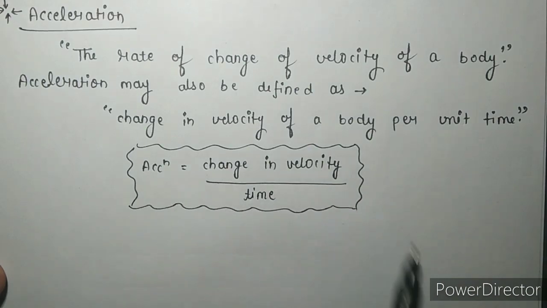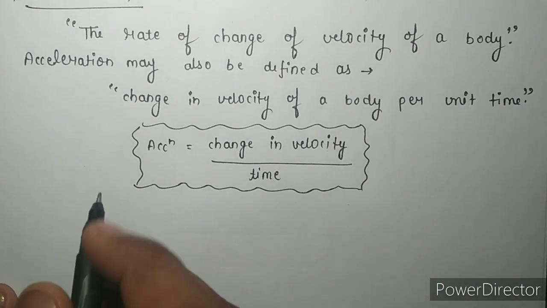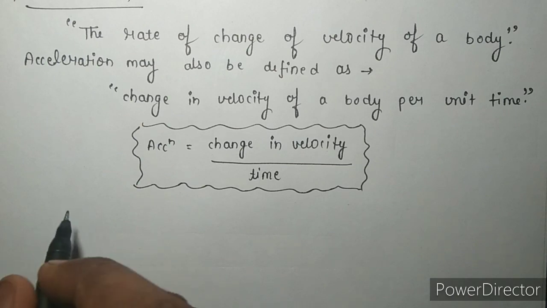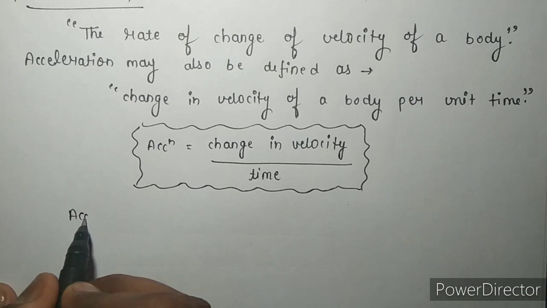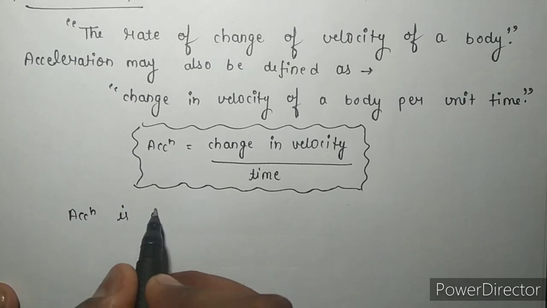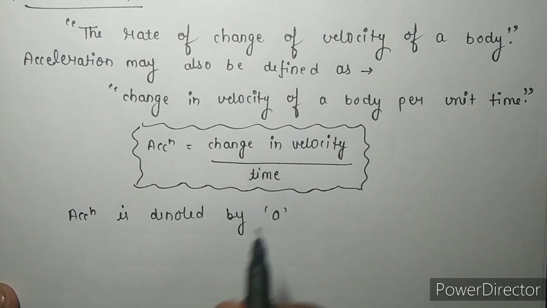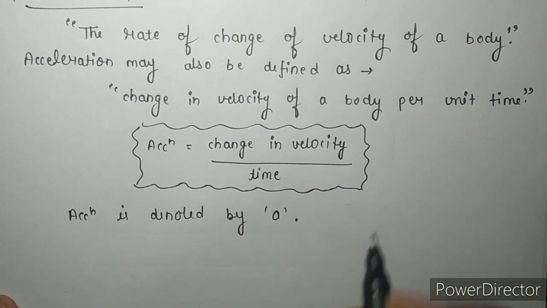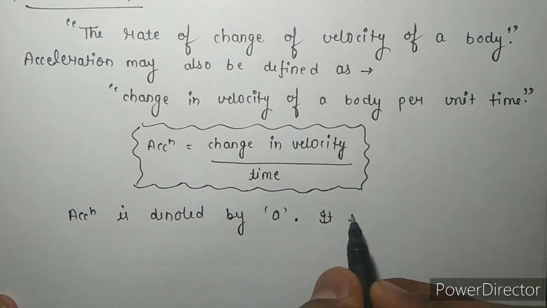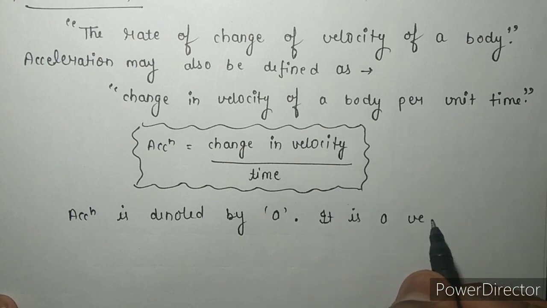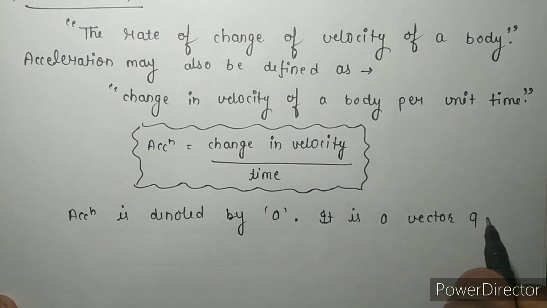Now acceleration is denoted by small a. It is a vector quantity.